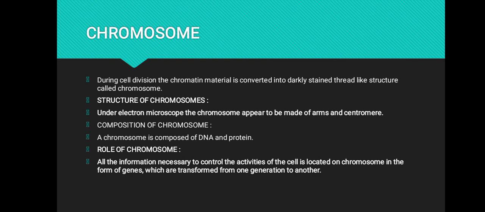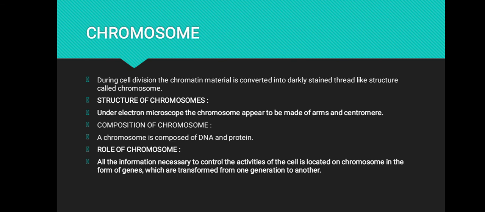And next is role of chromosomes. All the information is present in chromosomes. They are necessary to control the activities of cell. This information is in the form of genes. Gene is a small part of DNA which controls specific characters. Genes are transferred from one generation to another generation.